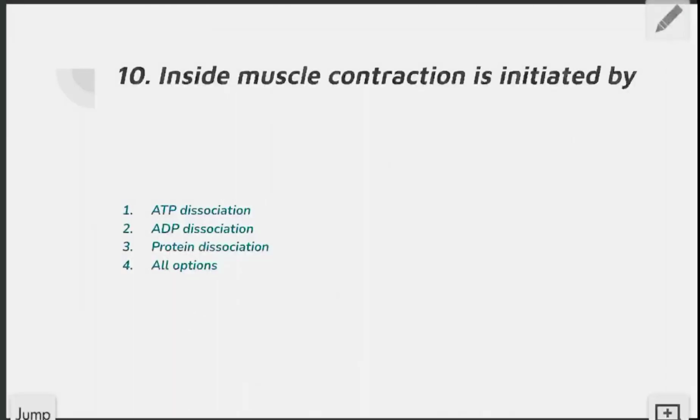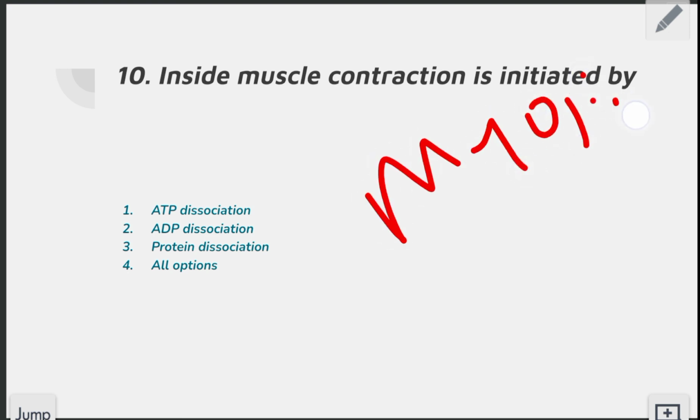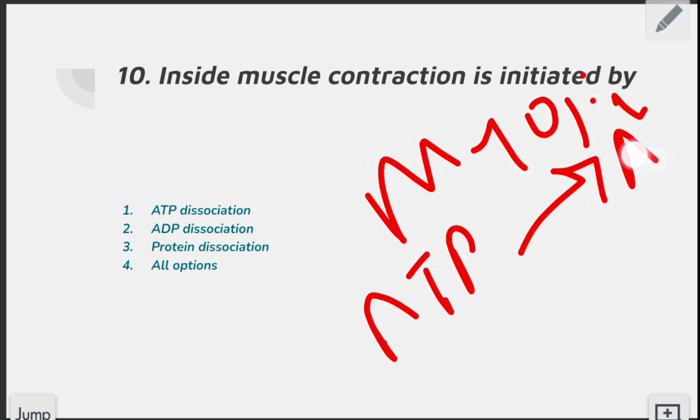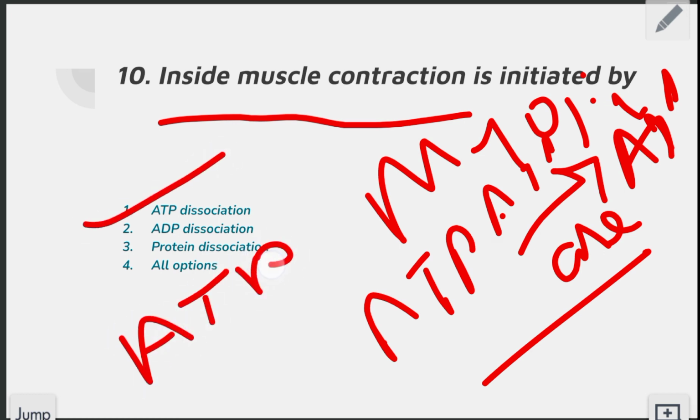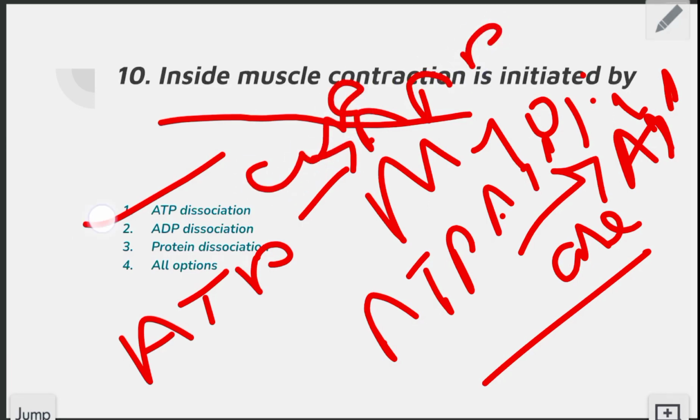Next MCQ which is given to us: muscle contraction is initiated by. I have already discussed that myosin converts ATP into ADP through the enzyme ATPase, and then muscle contraction occurs. So here the question is asking the same thing, muscle contraction is initiated by. The right answer of this question is ATP dissociation. ATP dissociates into ADP through the enzyme ATPase. Here the right answer of this question is ATP dissociation.